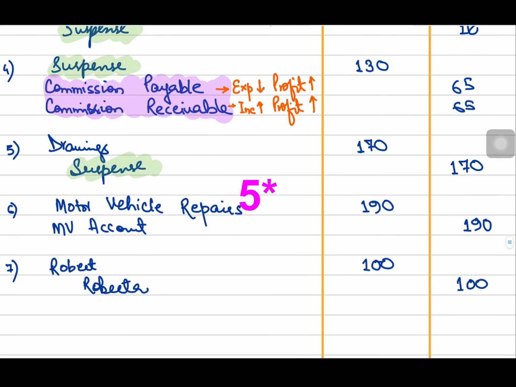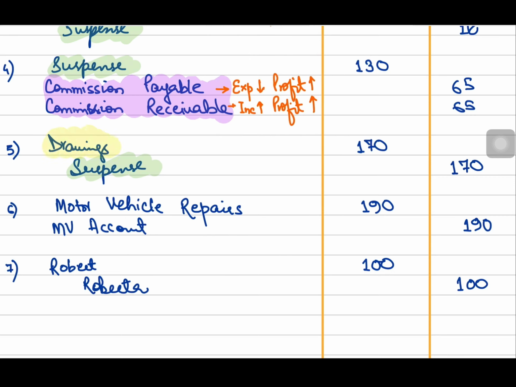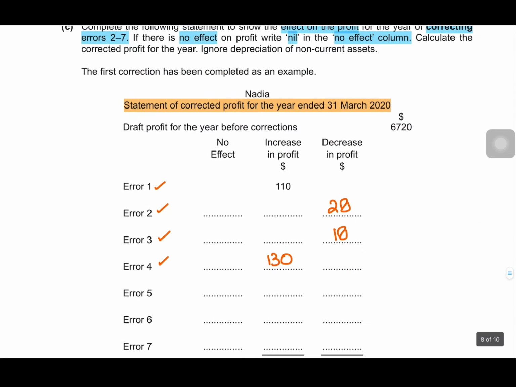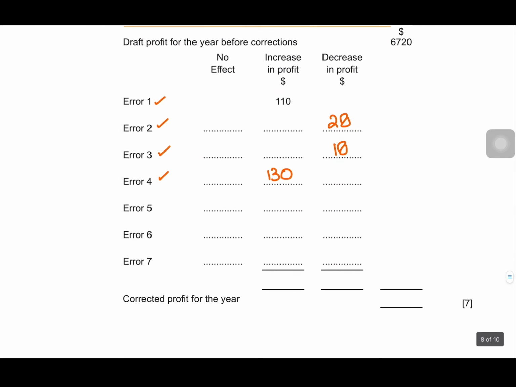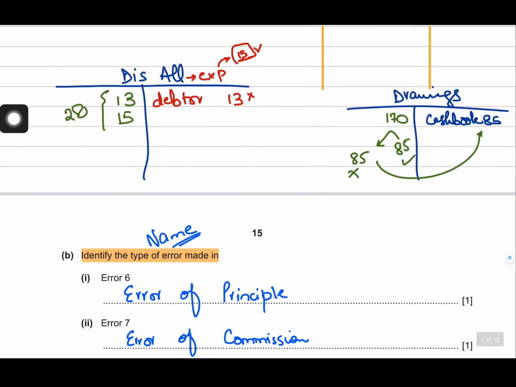Now, error number 4. Error number 4 involves the drawings account. Okay, drawings. So, drawings are not recorded in the income statement. We know that they become part of SOFP. So, their effect will not be reflected or used to calculate the corrected profit. So, by correcting this error, my corrected profit will remain unaffected, and that is why I will write in the first column, in the no effect column, nil, just as I was instructed to do in the beginning of this part.